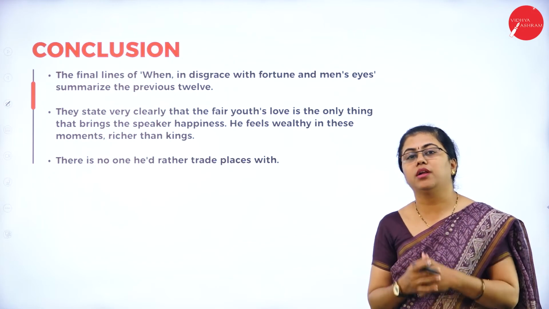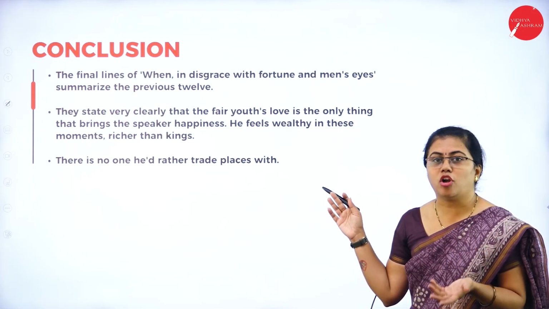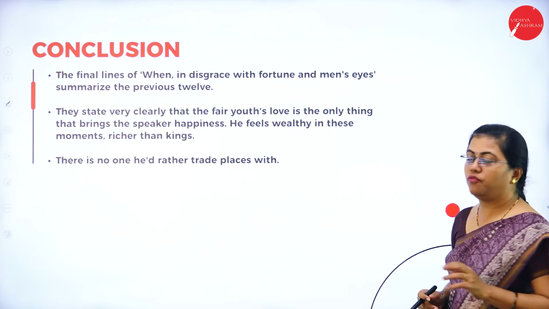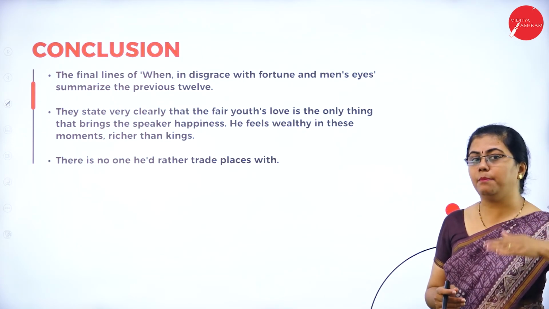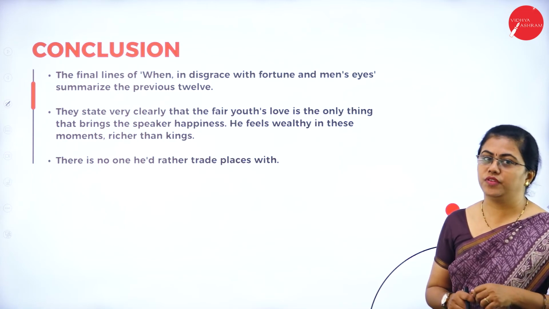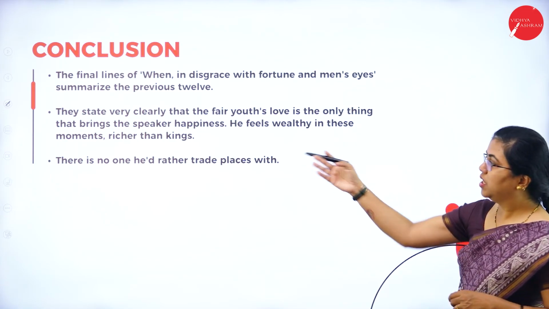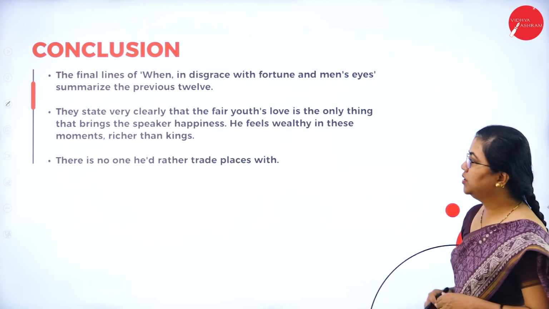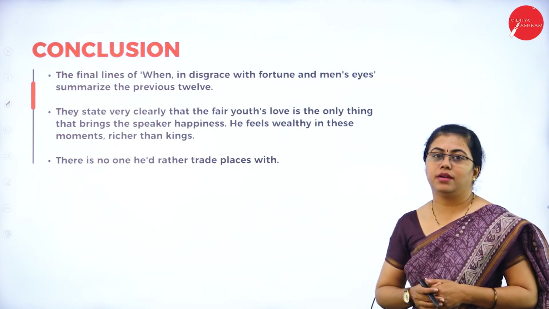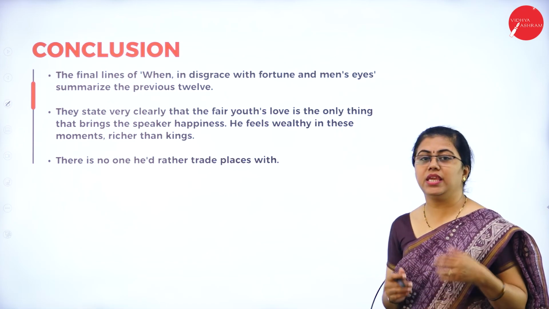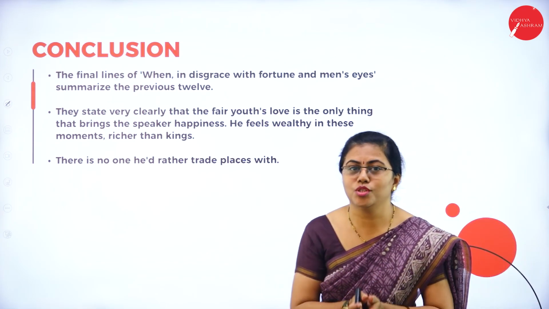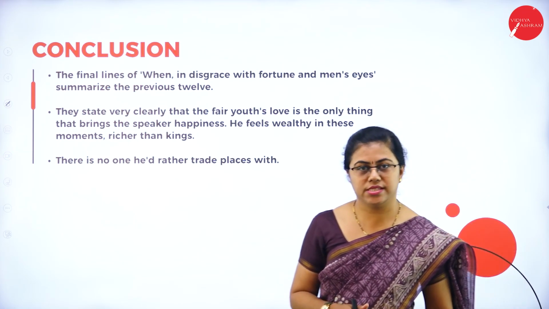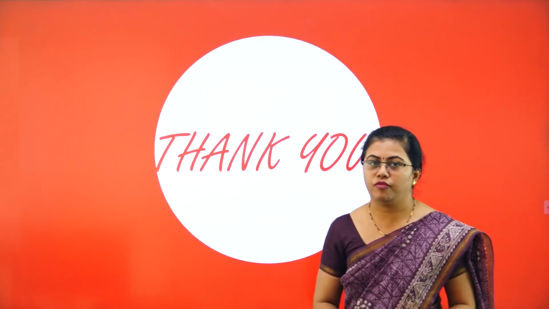The lady who had brought love to his life had brought a lot of happiness to the speaker's life, and he feels very wealthy in those moments. He compares himself to the state of the kings. So he was very rich. The happy moments and all, he keeps on recalling. So there is no one that he would rather trade places with. He is not ready to exchange those moments with anybody else, is what the poet is trying to say. So that was all about the summary of "When in Disgrace."